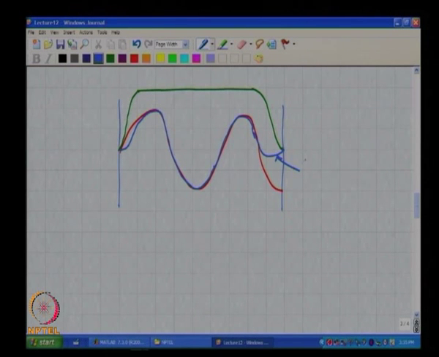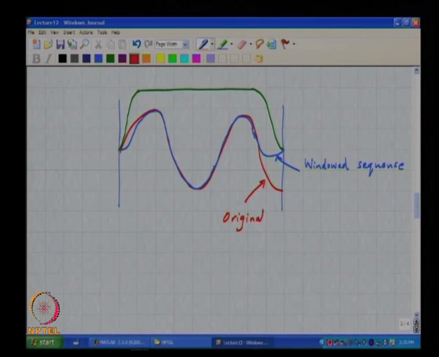This is the so called windowed sequence, the one in red is the original sequence, and this is the window function. Does it make sense?